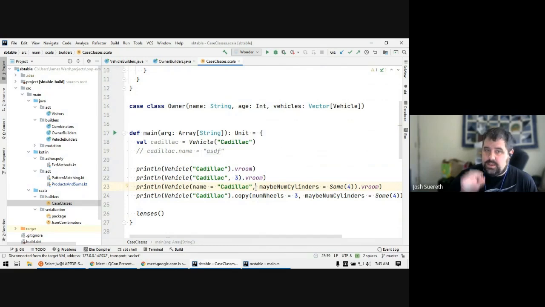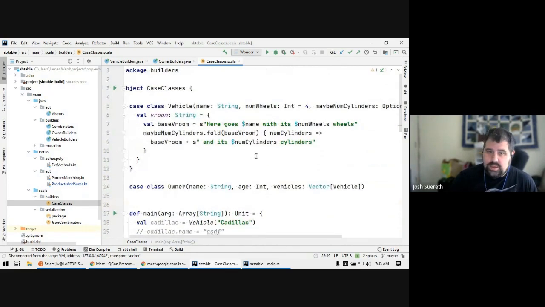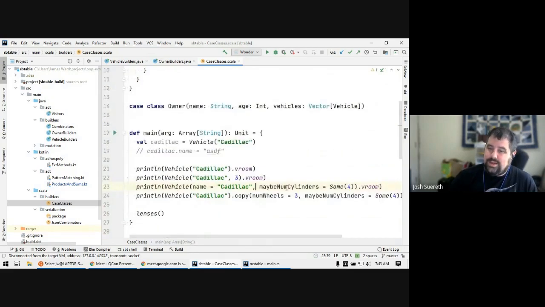And the other thing is, all of the arguments to the constructor actually become members of the class. So you don't have to make getters and setters. If you look at case class owner there, it's quite simple. It's just I have a name, and age, and vehicles. Those are the pieces of data I need to know about. And those are the pieces of data I construct. And then the language builds in convenience mechanisms for you to build these effectively and to modify them effectively.